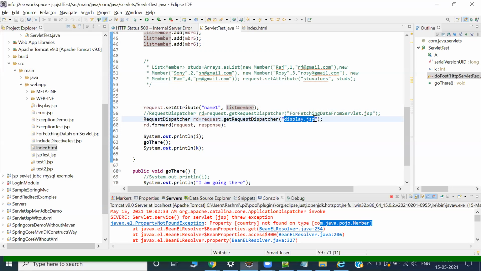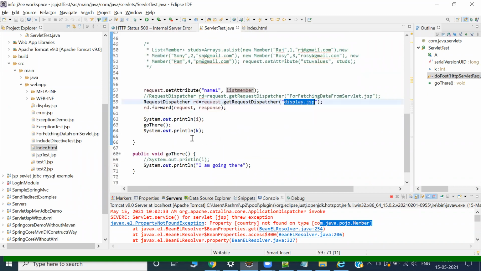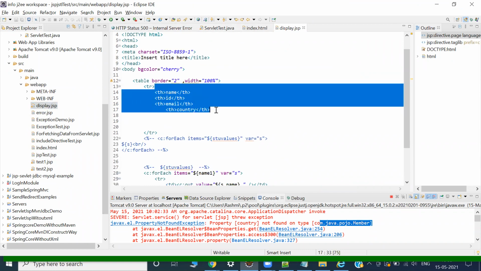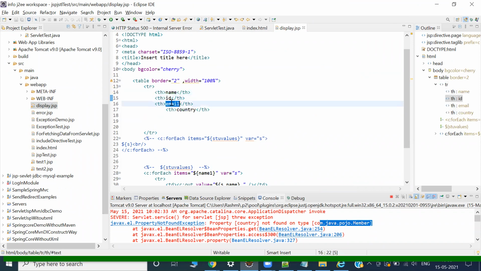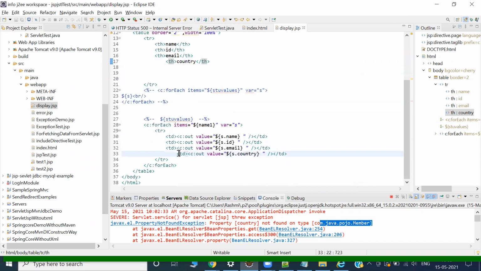Now I'll ask, hey display.jsp, are you doing everything correctly? Have you done all the arrangements to fetch this information? Okay, we'll see. Display.jsp is telling me it is expecting name, ID, email, and country. I'm expecting this country also. If I remove this country, then everything will be fine. The problem is with the country. It is expecting it, but the country is not there.